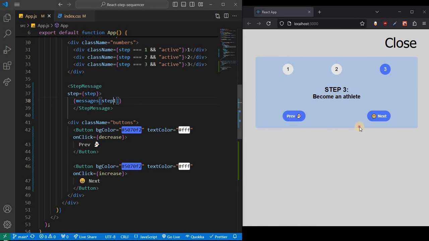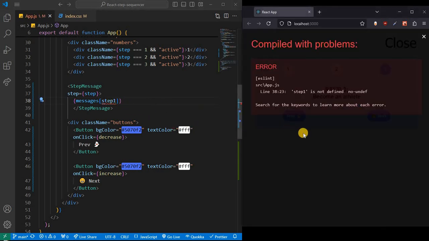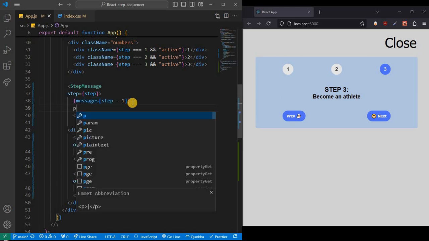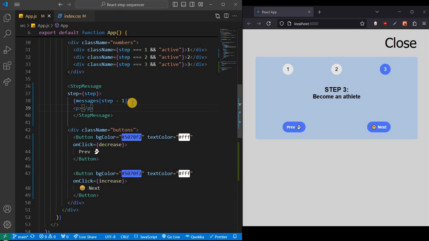And also, if I delete that, let's see what happens. No, just step. Okay, so eat healthy, become an athlete, and number 3, nothing. And number 3 should be become an athlete. So anyways, that's it. And now whatever is between the step message opening and closing tag, that is the children prop. Okay? And we can also say this, like P and whatever, so it will now be displayed as well. So this is the children, right?